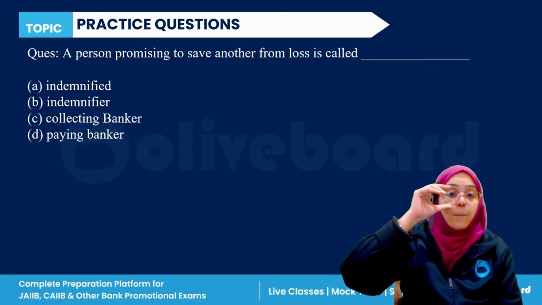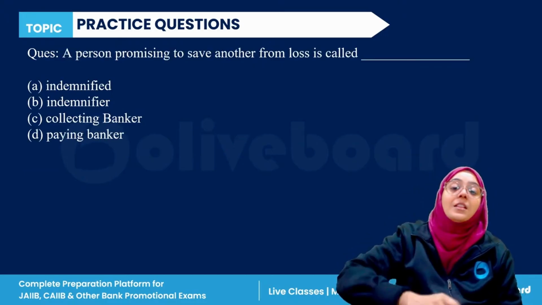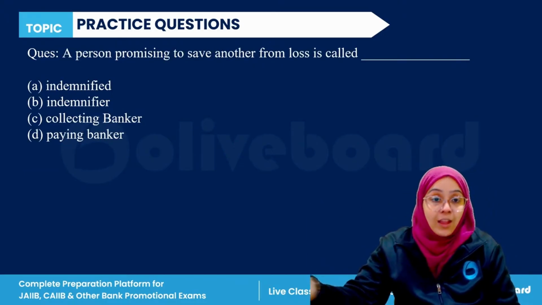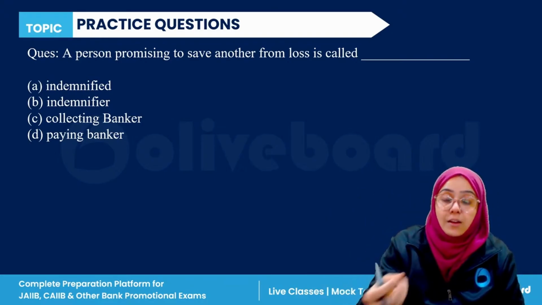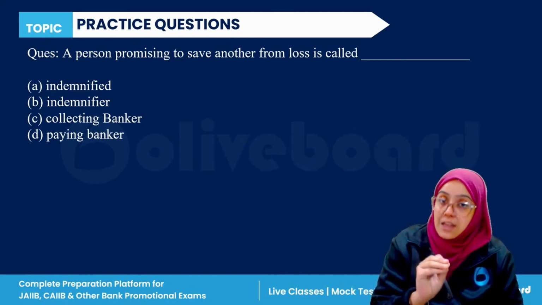Next question. A person promising to save another from loss is called as indemnified, indemnifier, collecting banker, or paying banker. So there is a contract of indemnity.